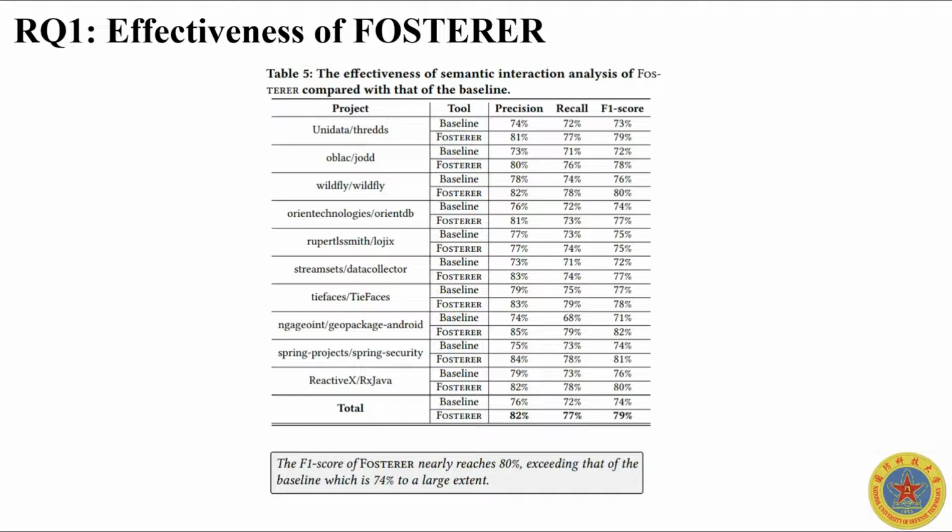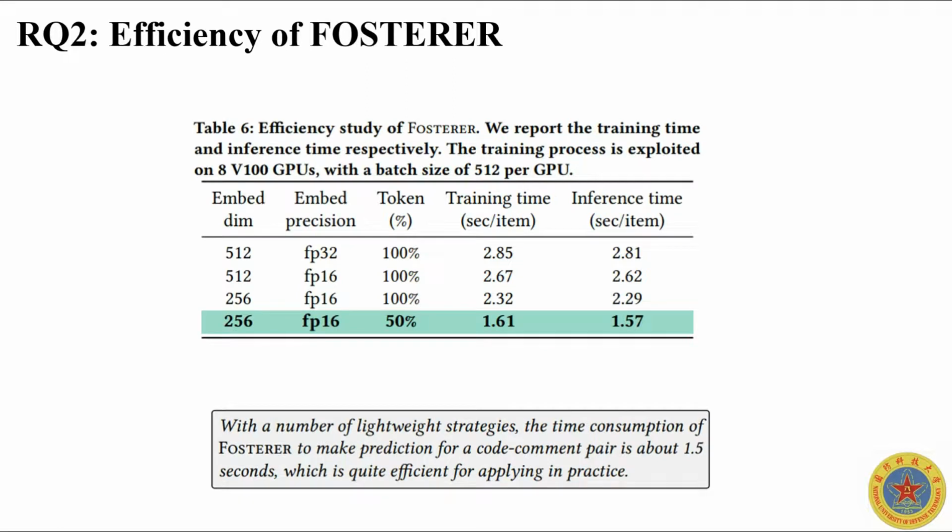From the results, we know that Foster achieves relatively high precision and recall. Specifically, the overall value of precision reaches 82%, which means the semantic interaction pairs reported by Foster are of high probability to be correct, and recall reaches 77%, indicating that most of the real semantic interaction pairs are identified by Foster. The results of the time consumption of Foster under diverse configurations are shown in Table 6. We can see that all the three strategies can optimize the efficiency of Foster to a large degree.